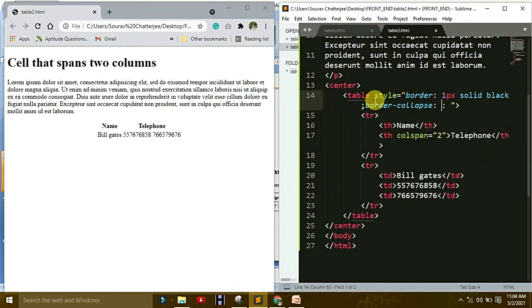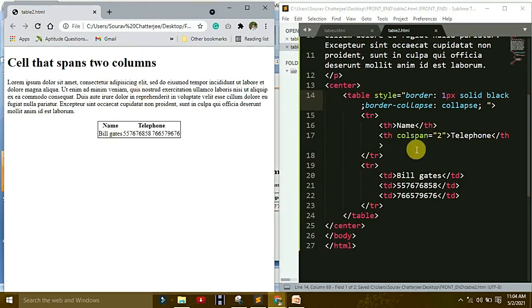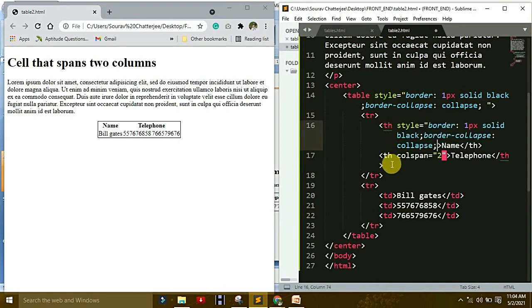Border collapse, make some space. Okay, this collapse. Okay, save it and run it. Now understand the changes. Same like style border collapse, copy here under this table heading, paste it here.